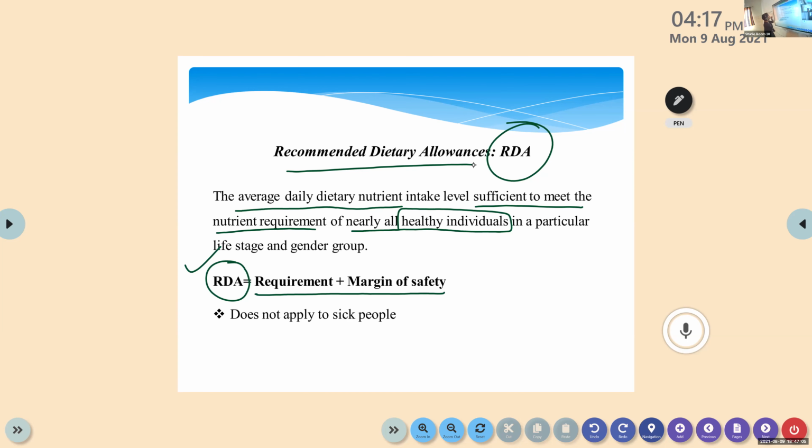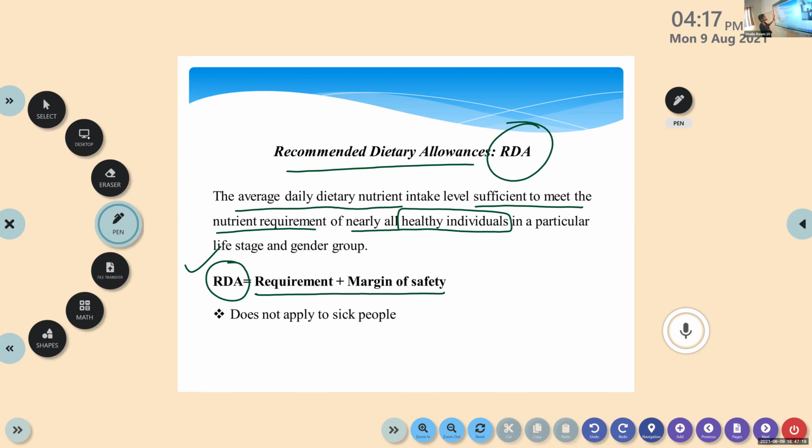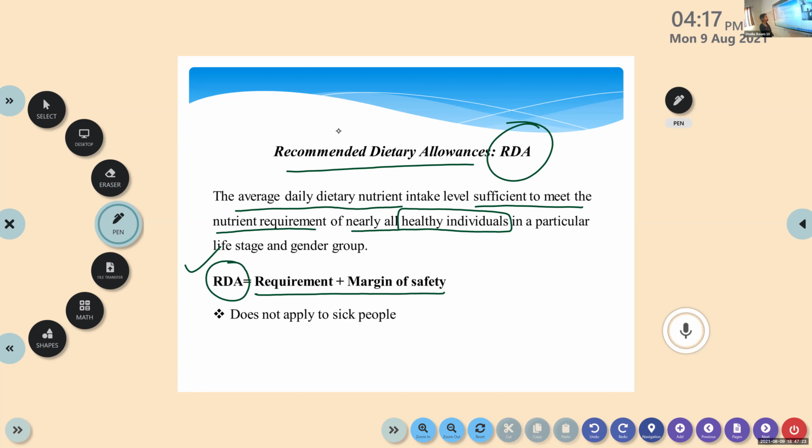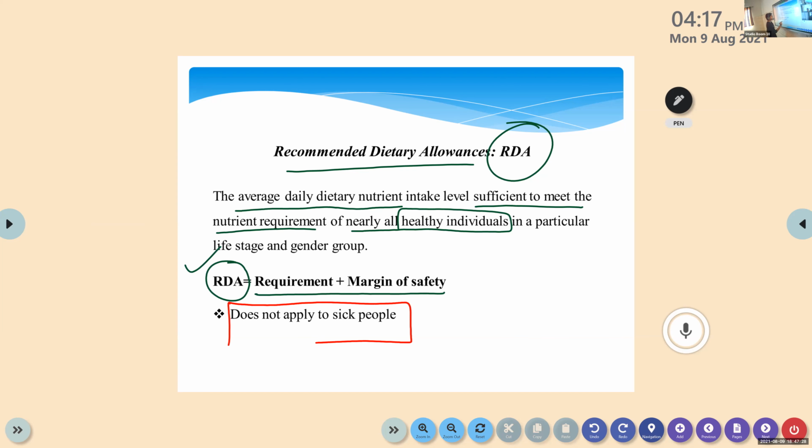The average daily dietary nutrients intake level sufficient to meet the nutrient requirement of nearly all healthy individuals in a particular life stage and gender group. RDA equals requirement plus margin of safety, and it is not applicable to sick people. This last point is very important. Okay, does not apply to sick people.